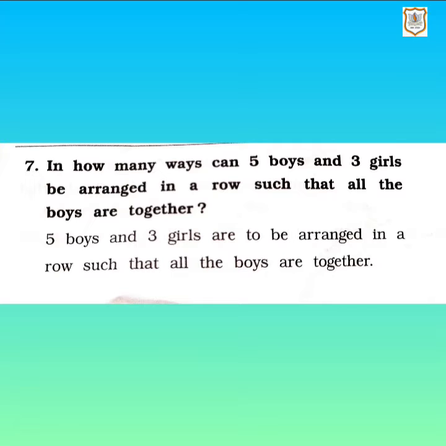In this video, let's continue exercise 6.1, sum number 7. Let's read sum number 7. In how many ways can 5 boys and 3 girls be arranged in a row such that all the boys are together? Now, there are 5 boys and 3 girls. We have to arrange them in such a row that all the boys are together. Let's solve it.